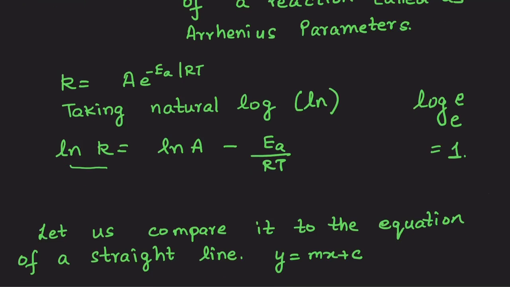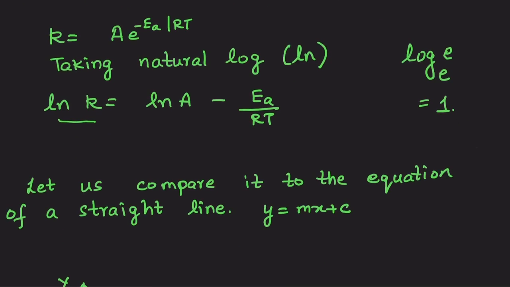Now what do I have to do? I can deal with this equation graphically as well as mathematically. How do I deal with this equation graphically? I am going to compare it to the equation y = mx + c. If you've been following the channel regularly, or if you've gone through the previous videos, you will be able to correlate to this equation of a straight line. So y, that means we are talking about the change in the rate constant.